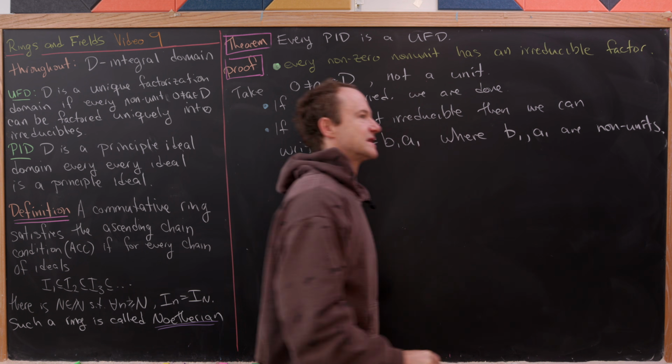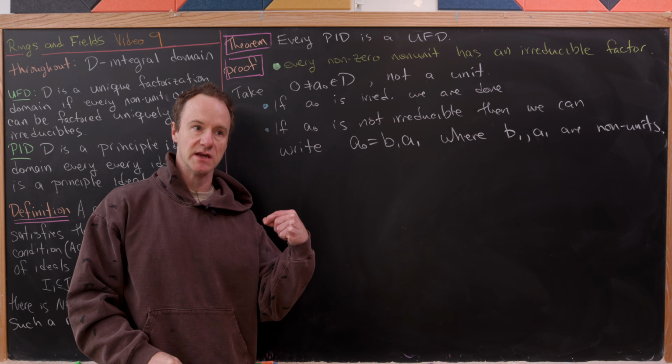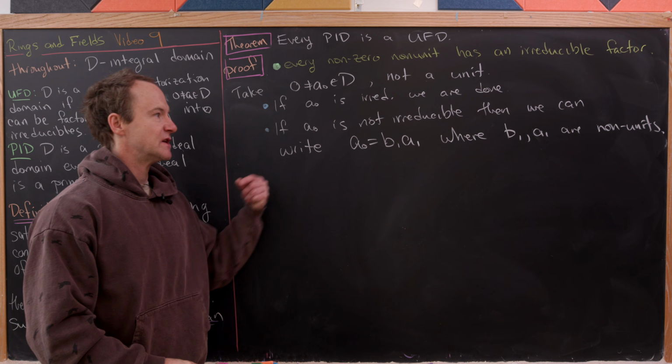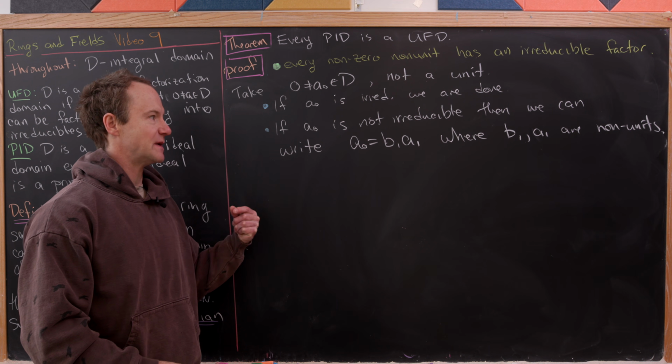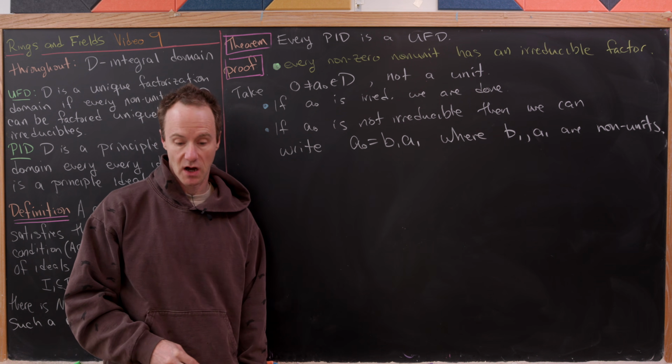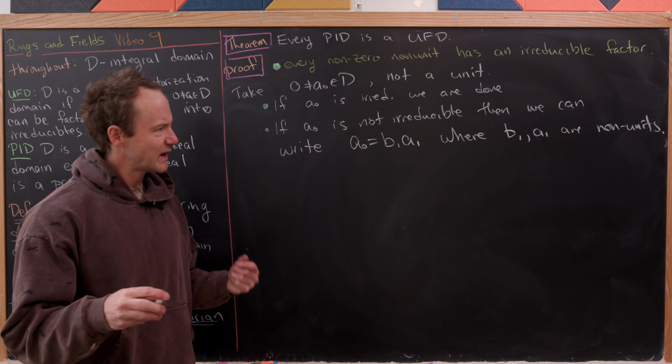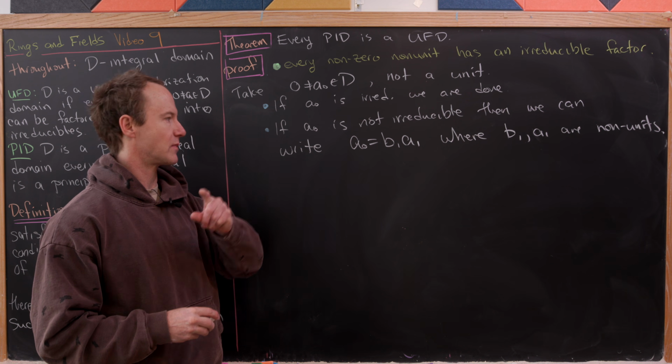Let's recall that something's irreducible if, when you factor it, it necessarily factors with a unit. So if we've got a non-irreducible, then that means when we factor it, we can factor it into 2 non-units. Okay, nice.